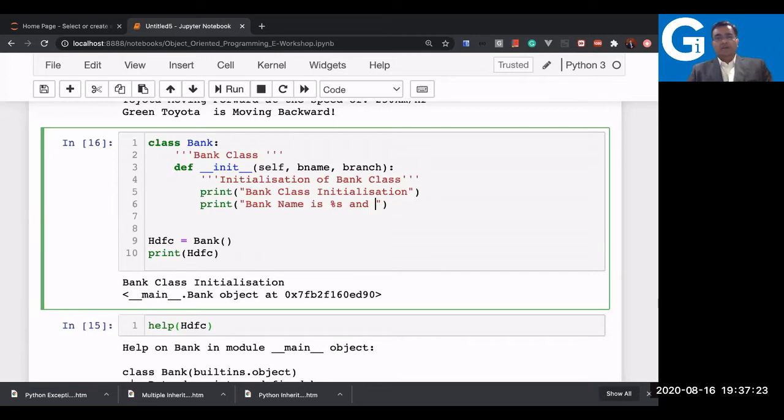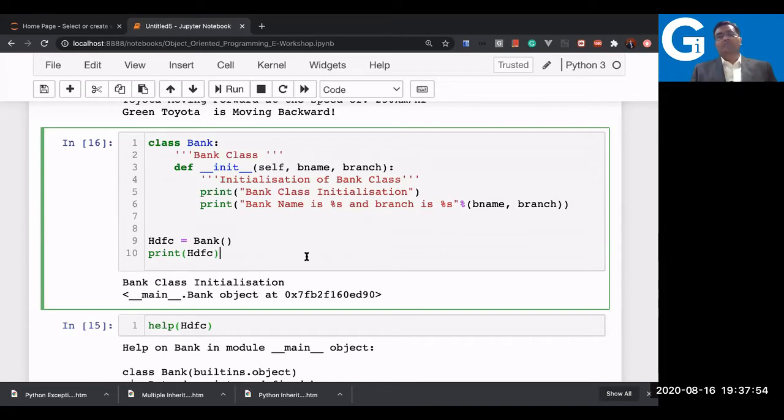Then for the branch, again %s. So name is %s, and here branch is %s. Percentage, again I have to write because I'll be passing bname and branch. So let us test this much code only without doing anything. See the error also, because we need to check the error.